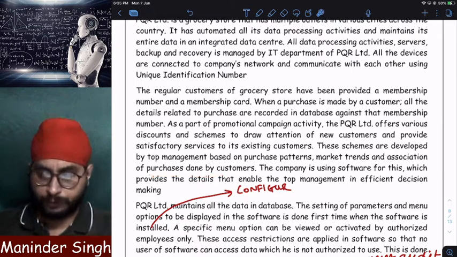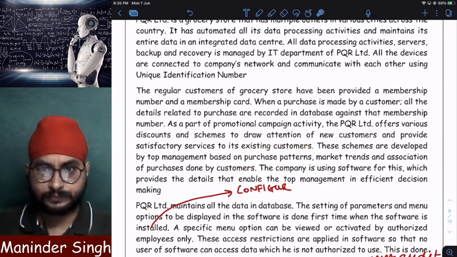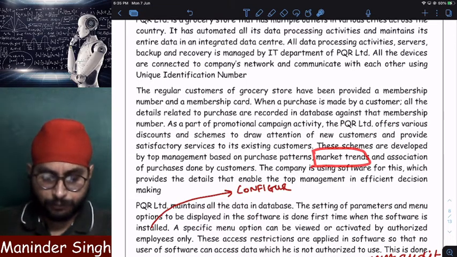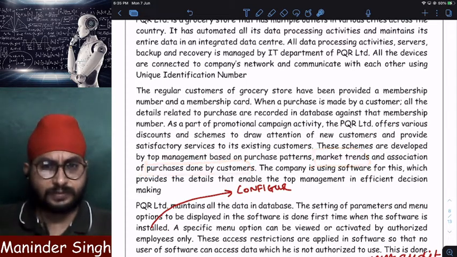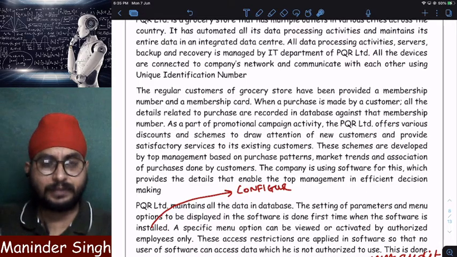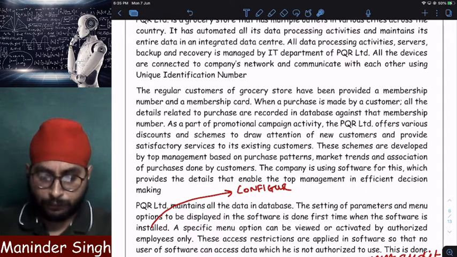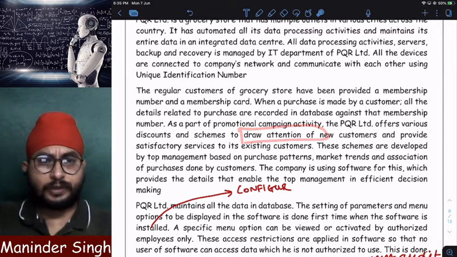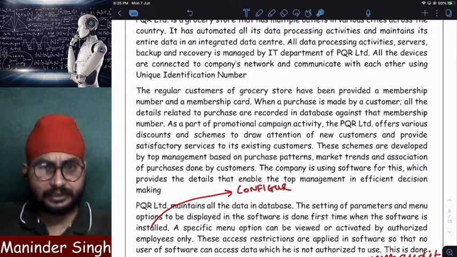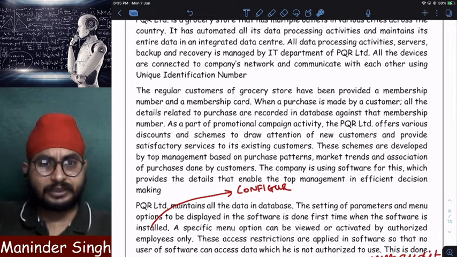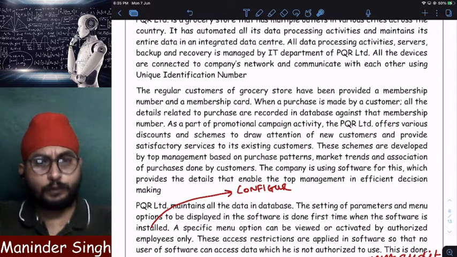So the software of PQR Limited is now analyzing the purchasing patterns of all customers, market trends, plus purchases done by its own regular customers. All this it will analyze and then tell the management what type of offer should be given. Clear? So it is a company which is maintaining the data in a data center, and this data center is managed by the IT department. Every regular customer is given a membership number, which is used for future purposes.